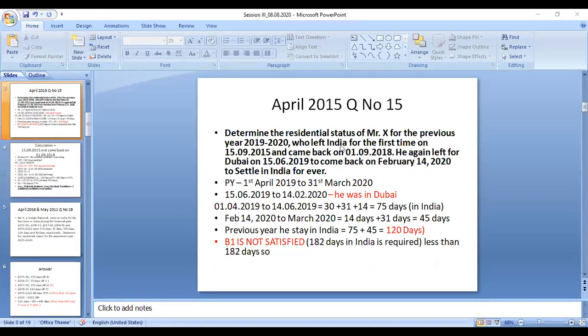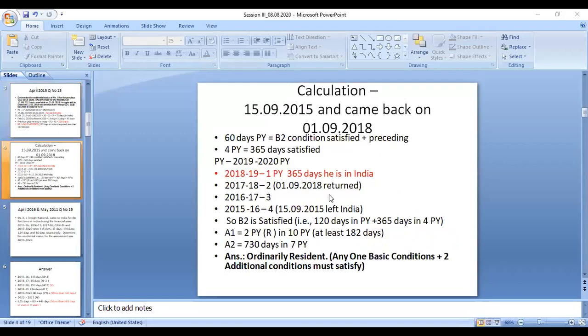Who left India? That it means he went out of India for the first time. Before that he never went out of India. Then he returned back on 1/9/2018. So 2015 to 2018, so 3 years he was outside India.